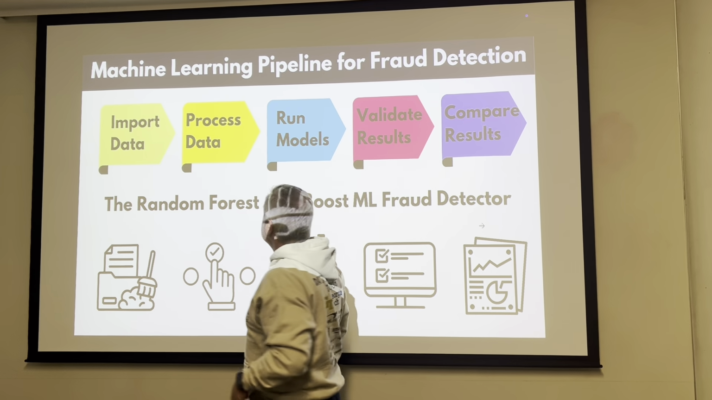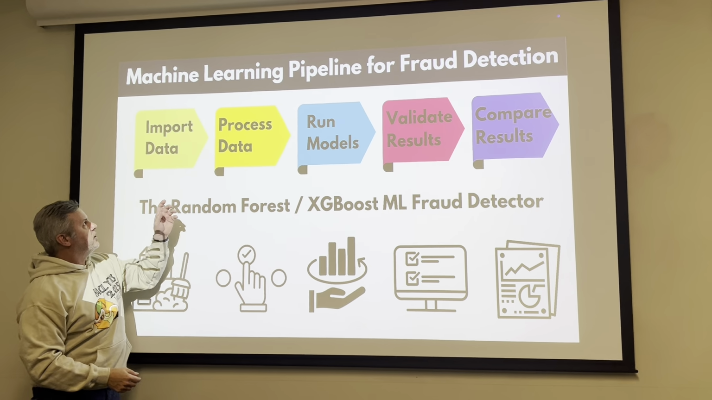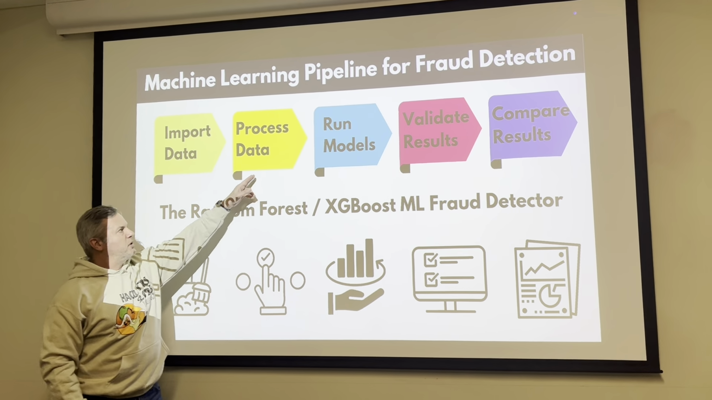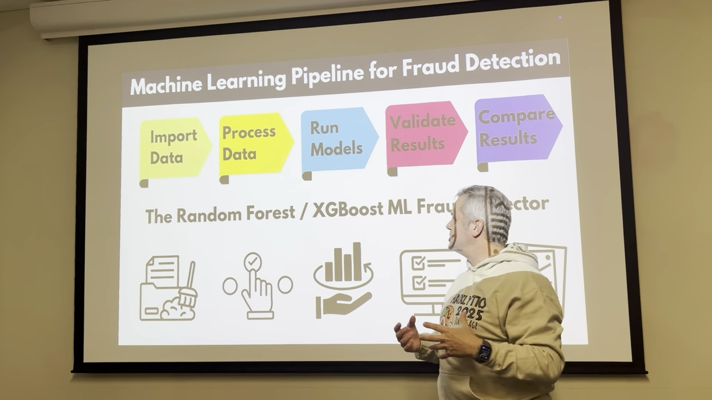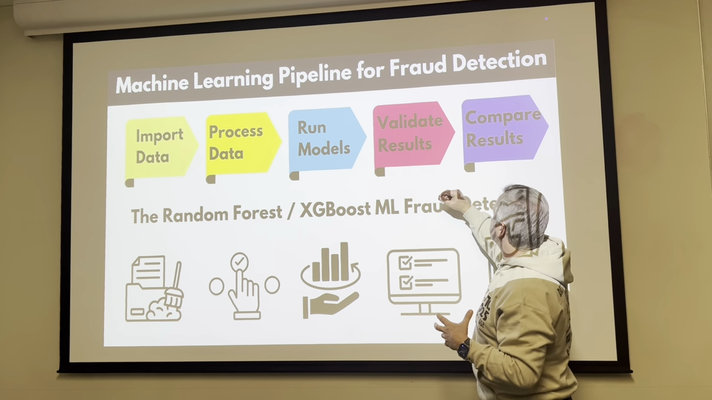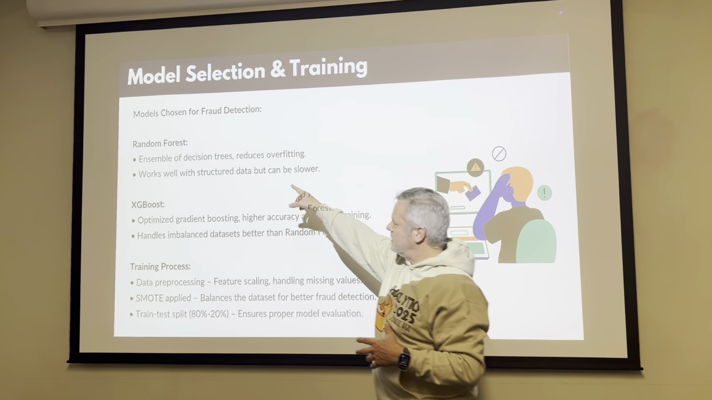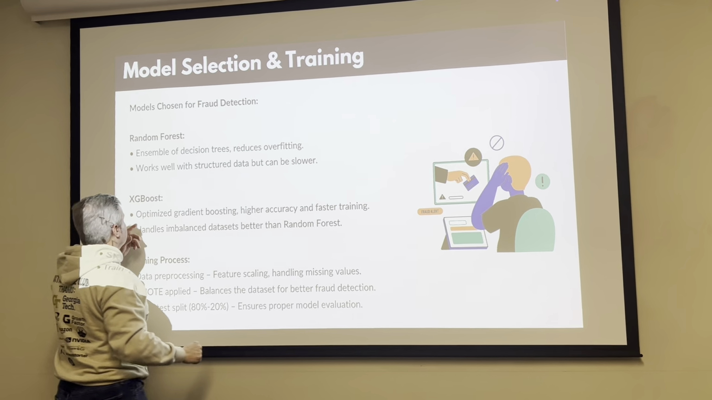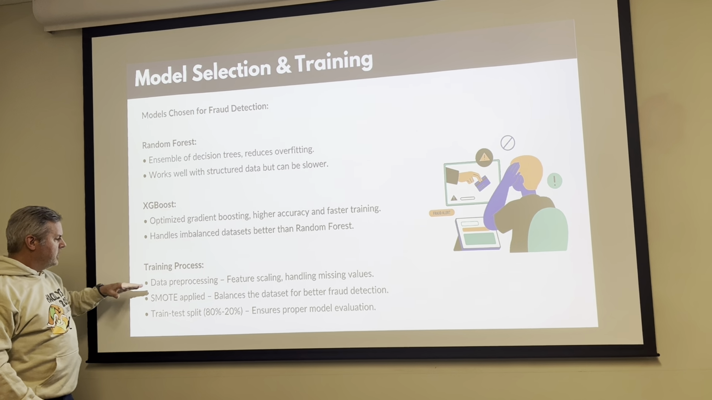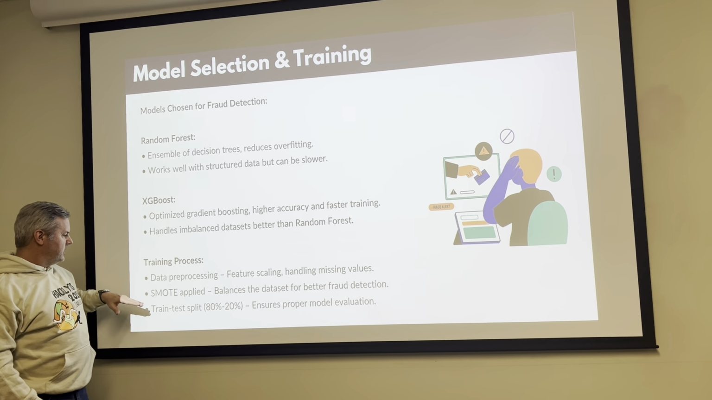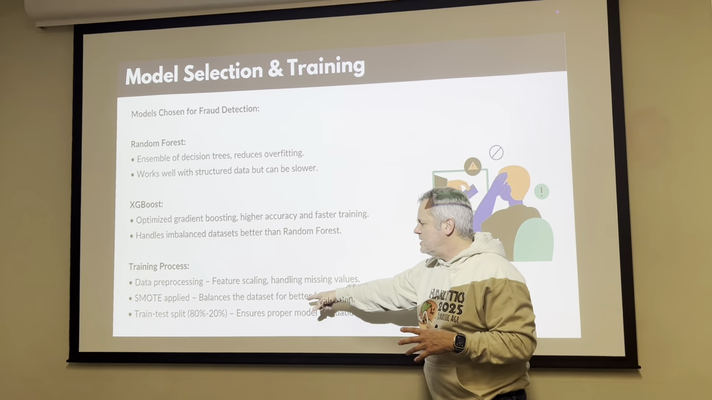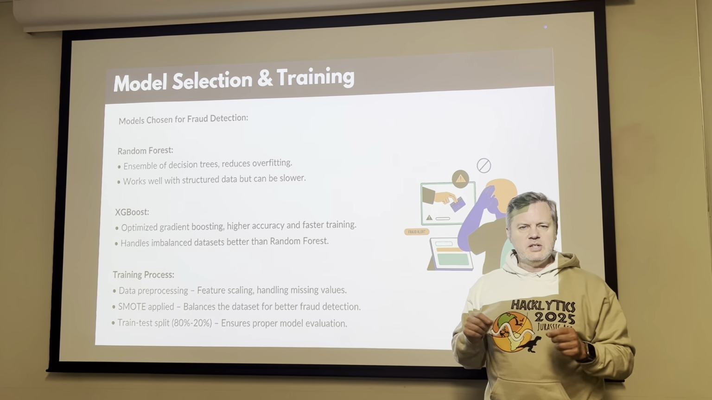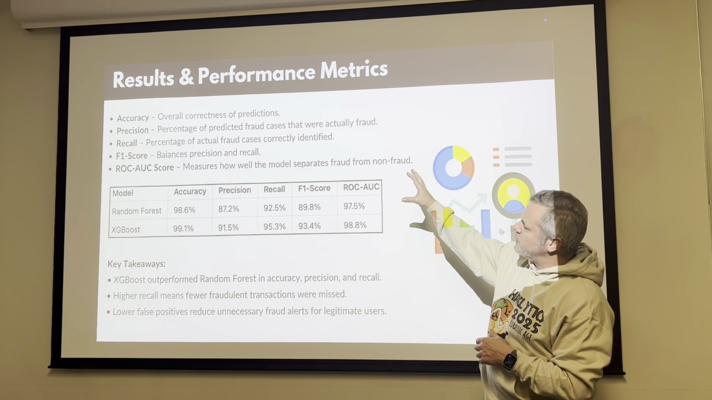This was our machine learning pipeline to detect fraud. We imported the data, we processed the data, we ran two different models, Random Forest and XGBoost. We compared the results. We considered Random Forest, that's an ensemble of decision trees, and then the XGBoost model. So we did our data pre-processing, we applied SMOTE to balance out the data, and then we did an 80-20 train test split.